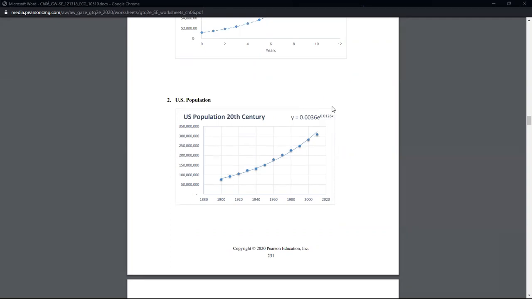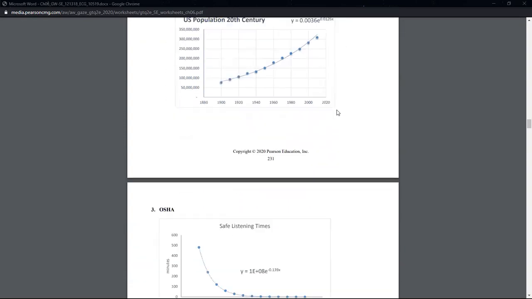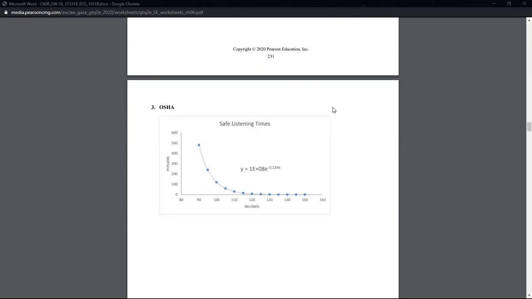Then you can convert that to an R. You should get an answer that's almost the exact same thing. In fact, I'll tell you, it's 0.01268 when you round it to 5 decimal places. That's the R. It's 0.01268. Then you can make your sentences and convert to your new equation.